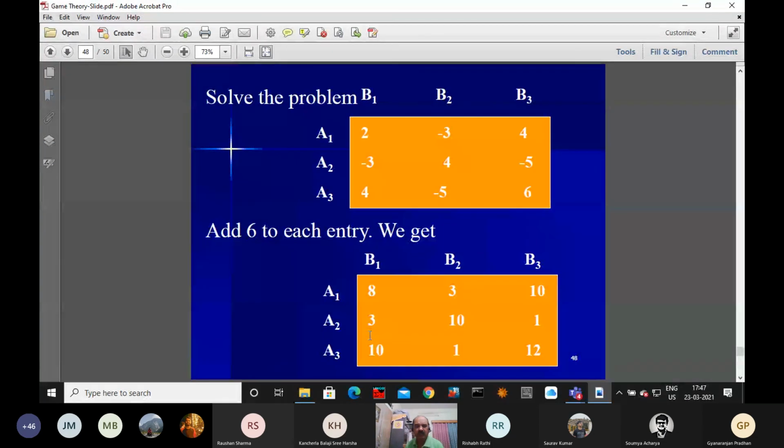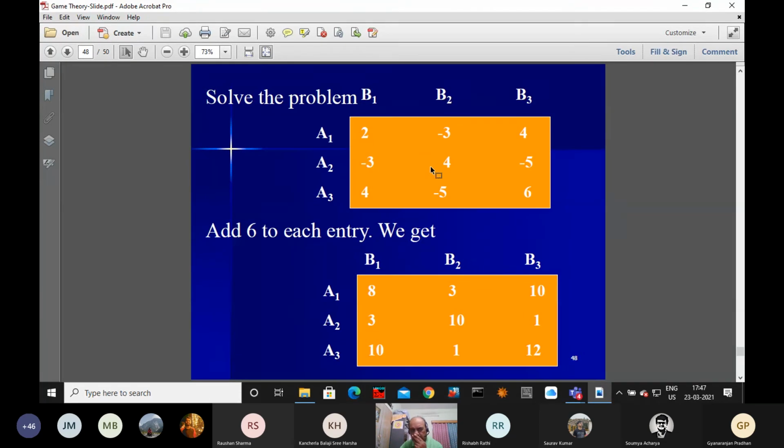This is another problem. We would like to complete this one also. So this problem, what you are observing, is it stable or unstable? Unstable. Now what I am doing, as I already mentioned, we add a constant to all the elements.